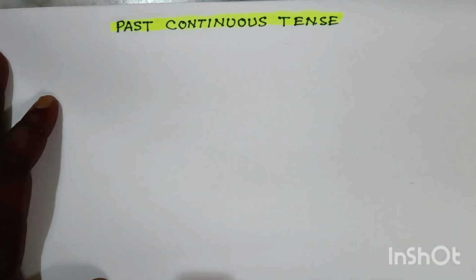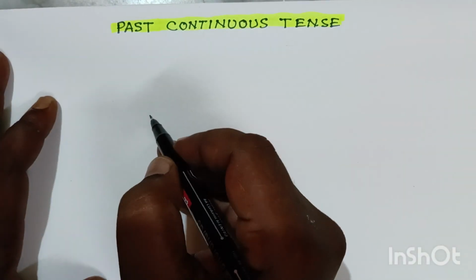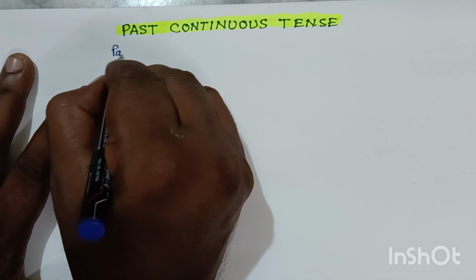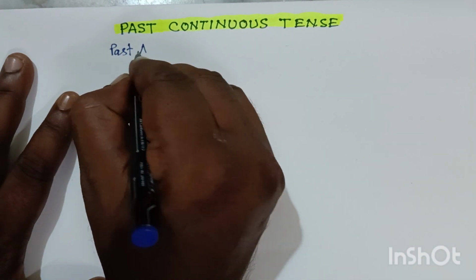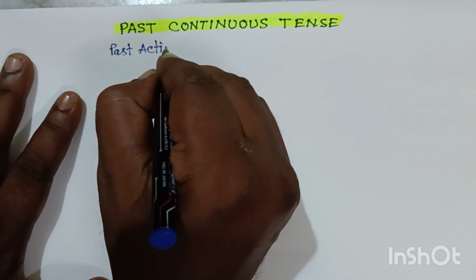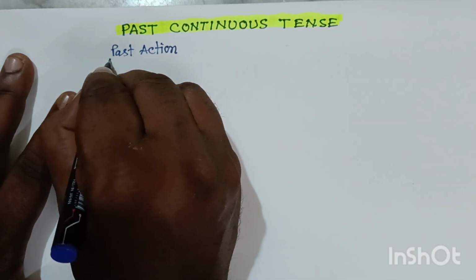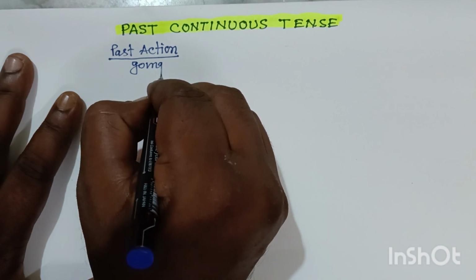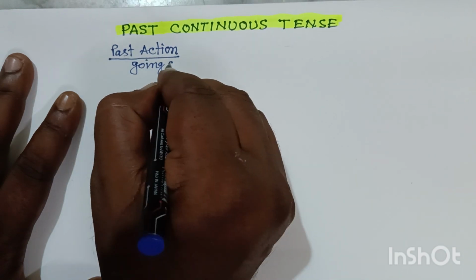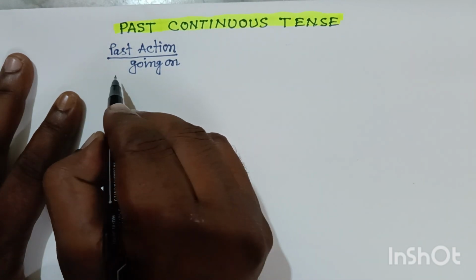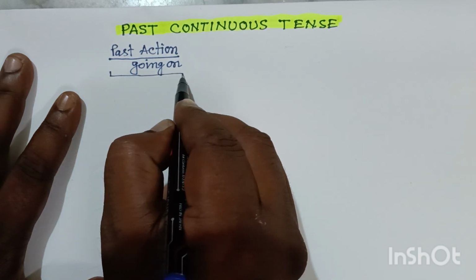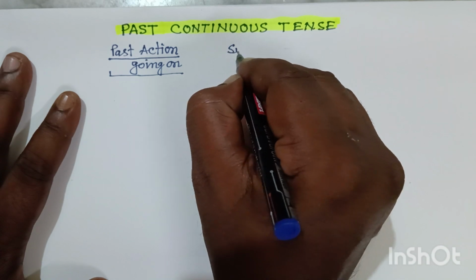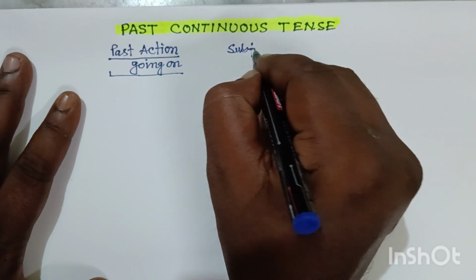My dear friend, past continuous refers to any kind of past action. We all know it. Past action. And this action should be going on at that time. That means past going-on actions are written in past continuous structure in this way: subject, then